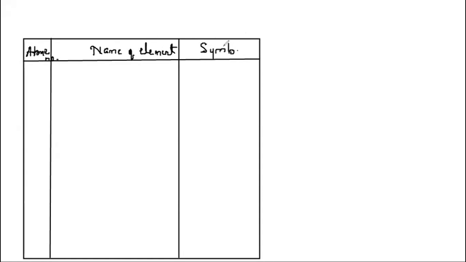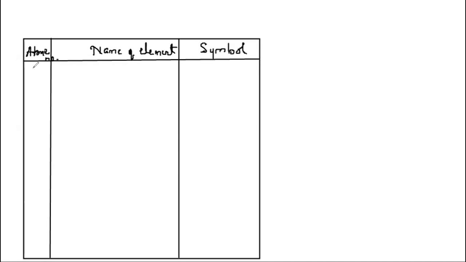At least these things should be known to you. So I'll write here: this is the column for atomic number, this is the column for name of the element, and this is the column for symbol. You should be knowing all these things.